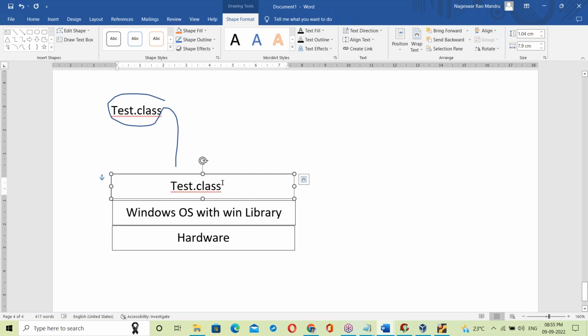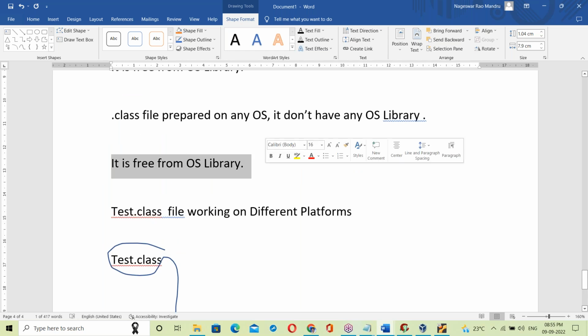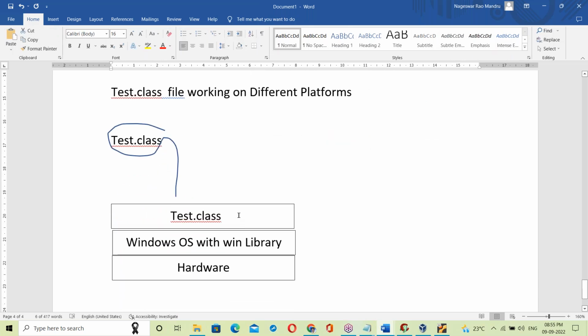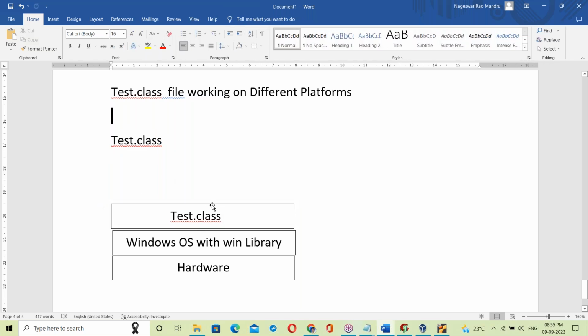No, it's not linked. The test.class is free from OS library. It's not linked. Then how can it run? No, it can't run. The test.class file cannot run directly here.